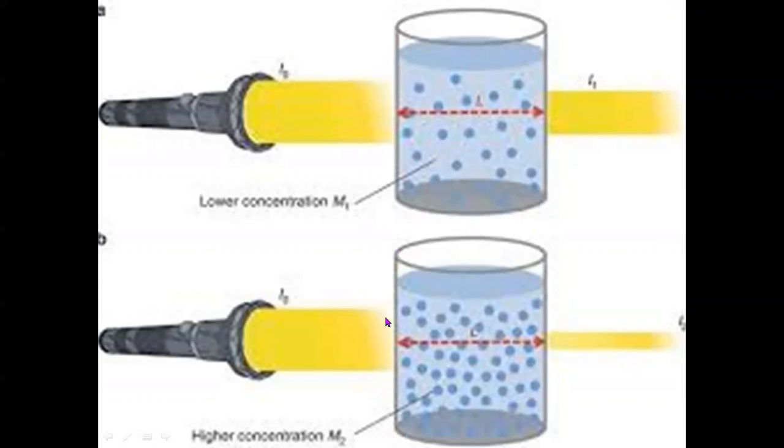Here in the second figure, everything is similar to the above figure, but there are more particles of solute present in the second solution, giving you an idea that the concentration of the first solution is less and the concentration of the second solution is more. Also the transmitted light is somewhat less, or its intensity is even less than the first case, meaning more light was absorbed.